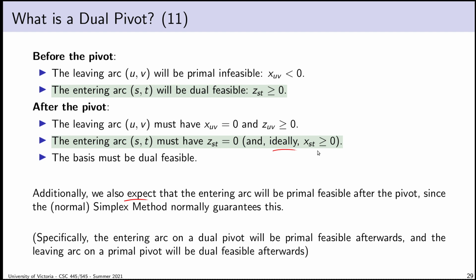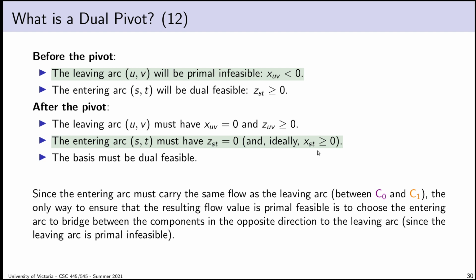Other arcs might not be. The basis has to be dual feasible, but we may not be done solving the problem yet. So there could be other primal infeasible arcs, but we at least expect our entering arc to be primal feasible when we're done. And I'll explain in a minute why it's reasonable to expect that in any practical case. There are situations where we can't guarantee that, but it turns out those correspond to unboundedness, which is why we can just handle that separately.